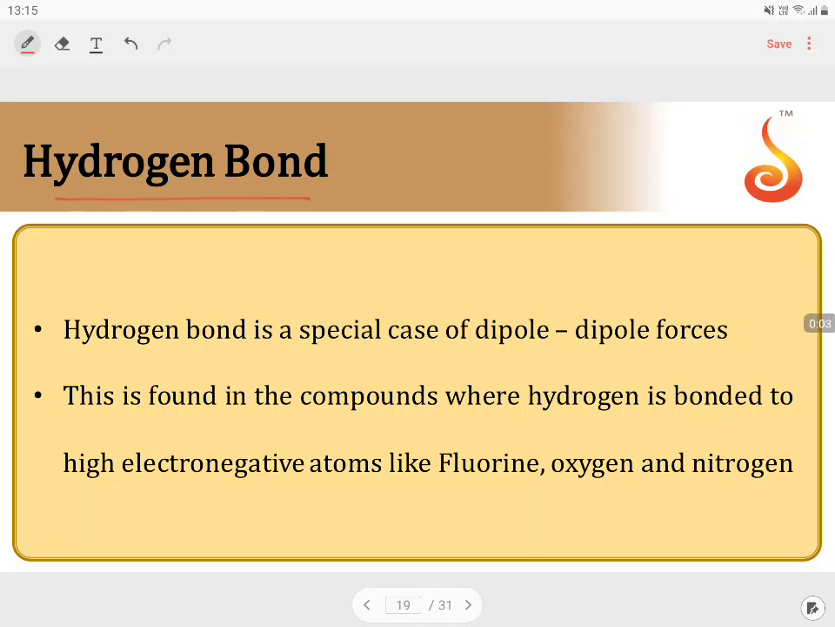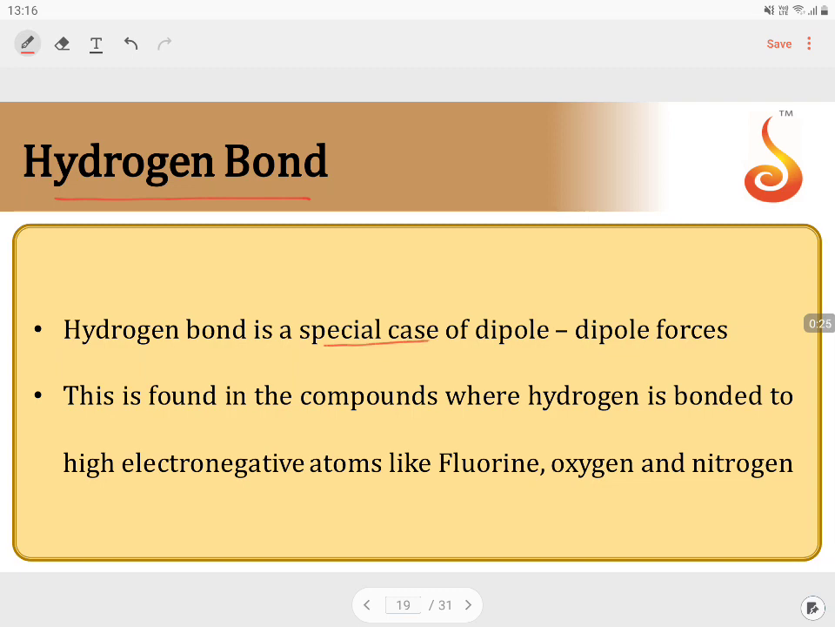Hydrogen bond. This is a special type of intermolecular force which can be present either between the molecules or within the molecule, but this will have an effect directly or indirectly onto the physical state of the species and reactivity of the species as well. What is a hydrogen bond?